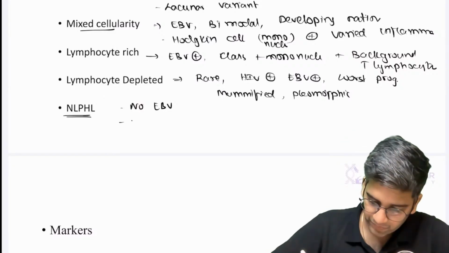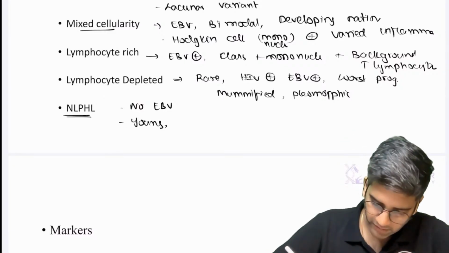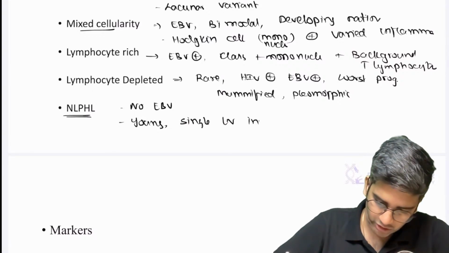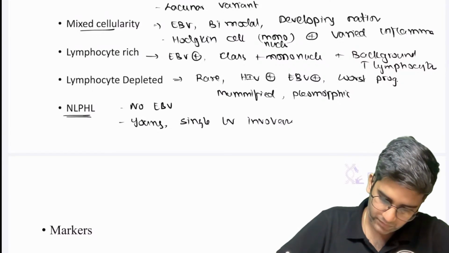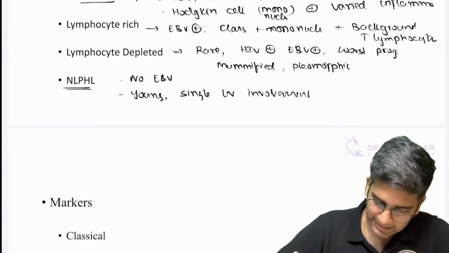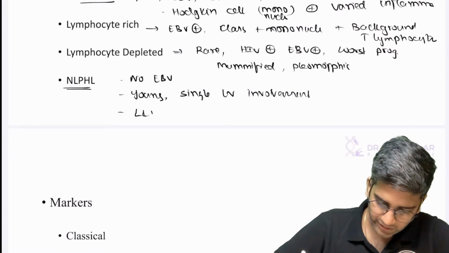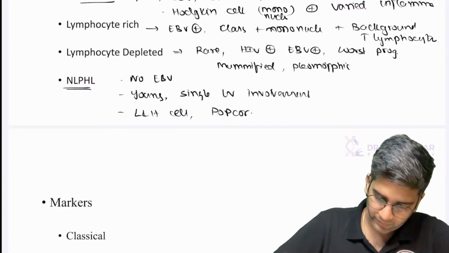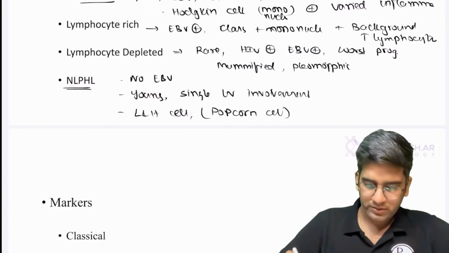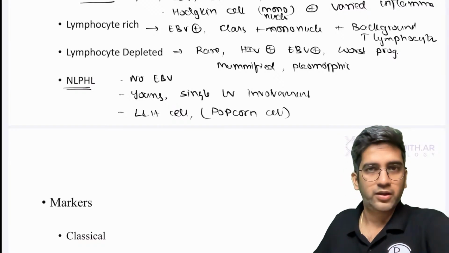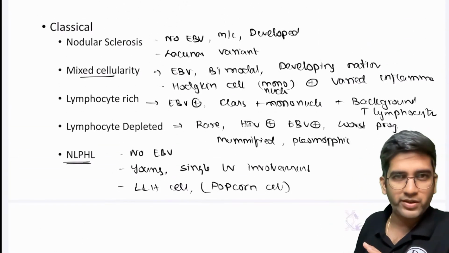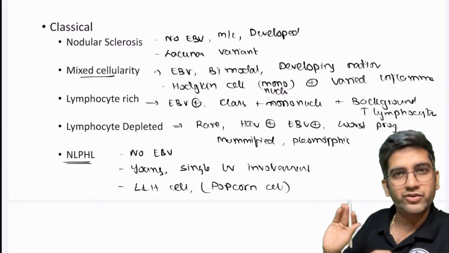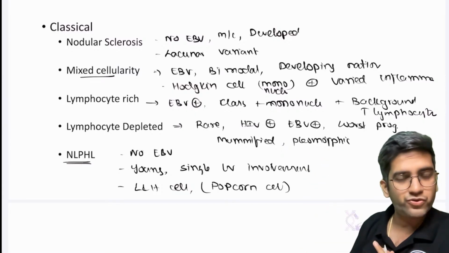NLPHL: no EBV, seen in young adults, generally involves a single lymph node, not generalized lymphadenopathy. And the RS cell here is the LH cell, our famous popcorn shape. That's how it is. A few important points. See, I am writing it clustered, but if you write point by point, each of them will have an easy 3 to 4 points to write.